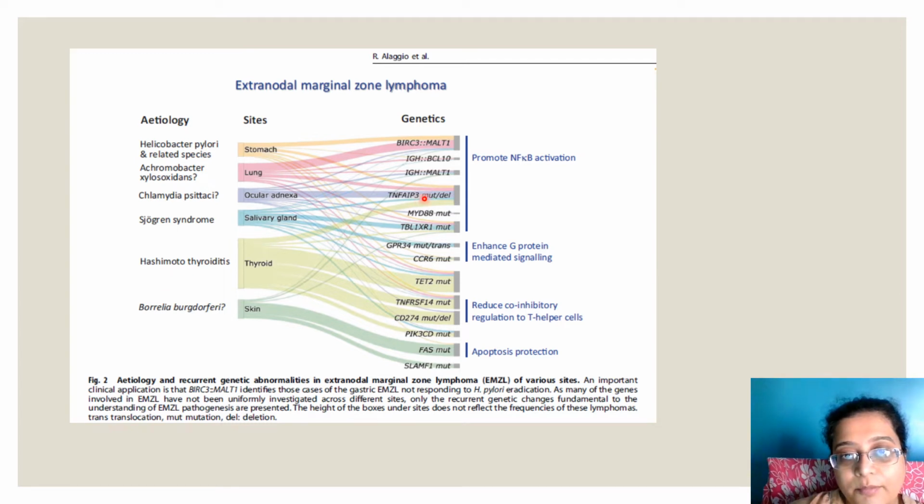Hashimoto's, again from MYD88 going to PIK3CD, all these mutations reduce co-inhibitory regulation of T helper cells, NF-kappa B activation, and enhance G protein mediated signaling. Borrelia burgdorferi in skin, a big list of mutations again: apoptosis protection, reduce co-inhibitory regulation of T helper cells, enhance G protein signaling, and promote NF-kappa B. So basically, remember a few of these: the bacteria correlating to the site, and of course the method of propagation of the tumor.